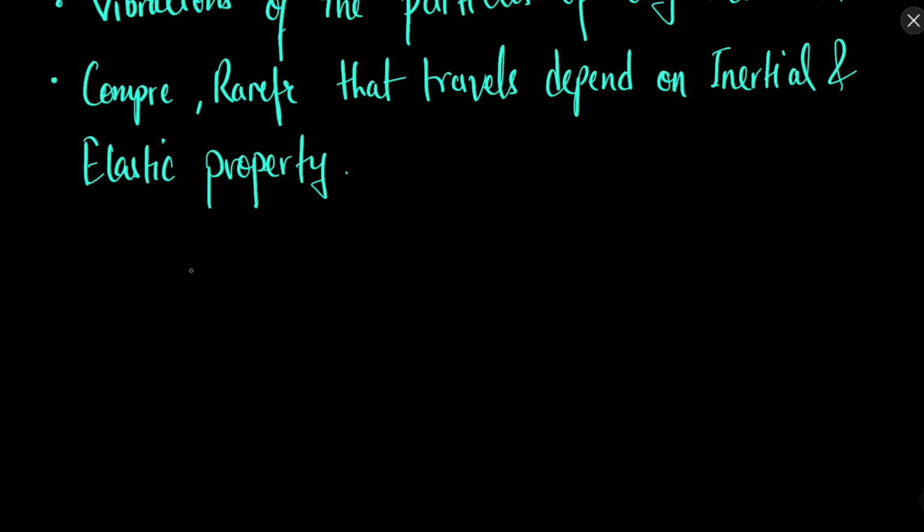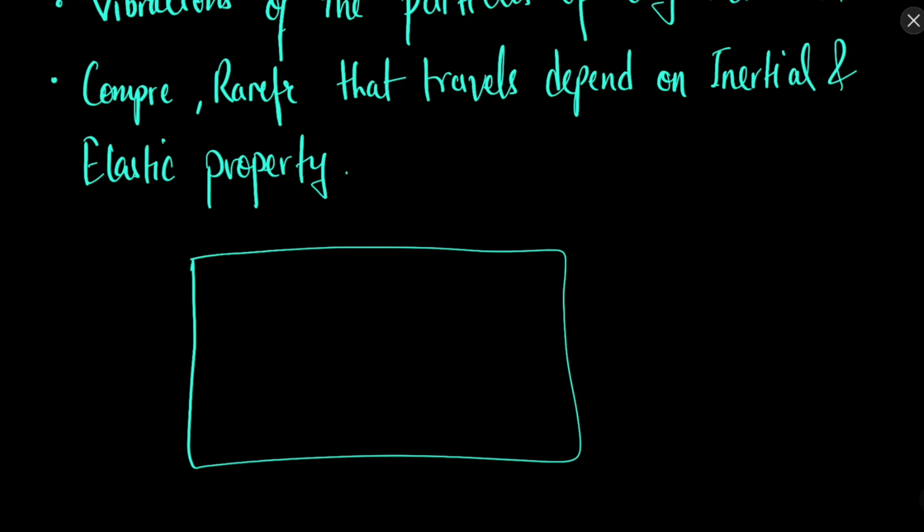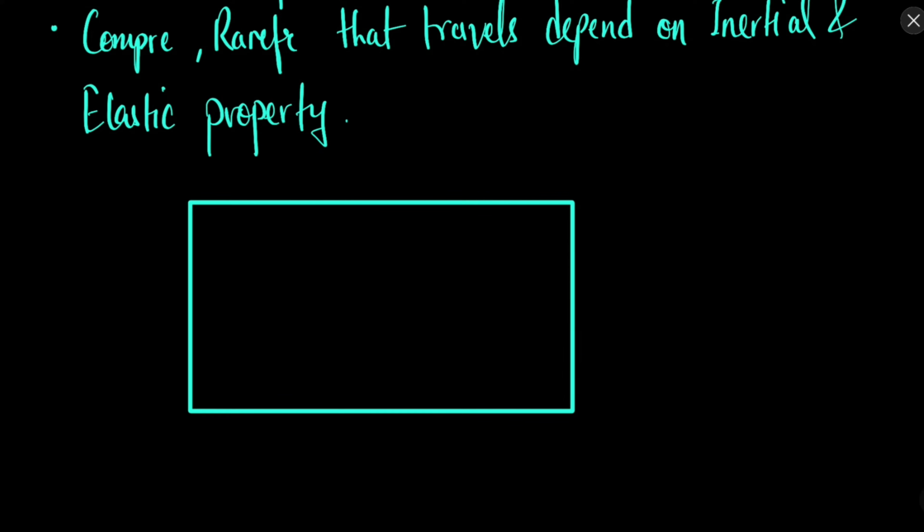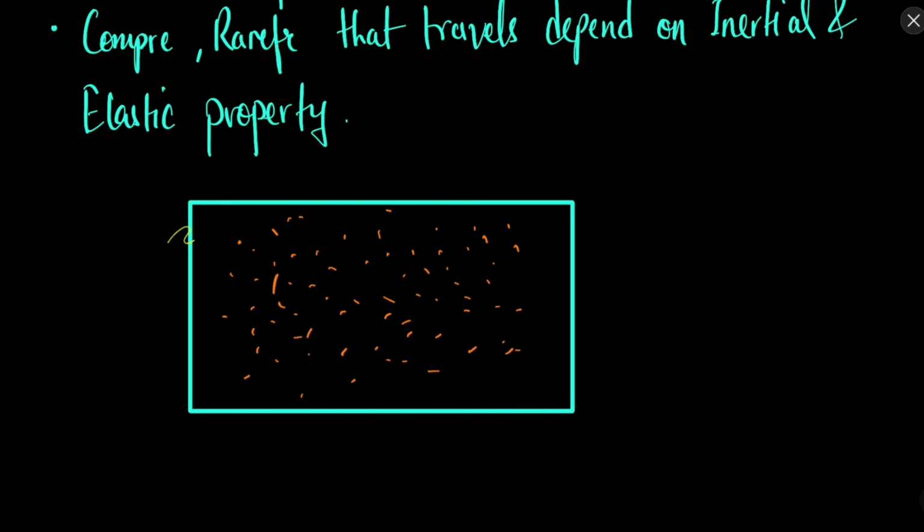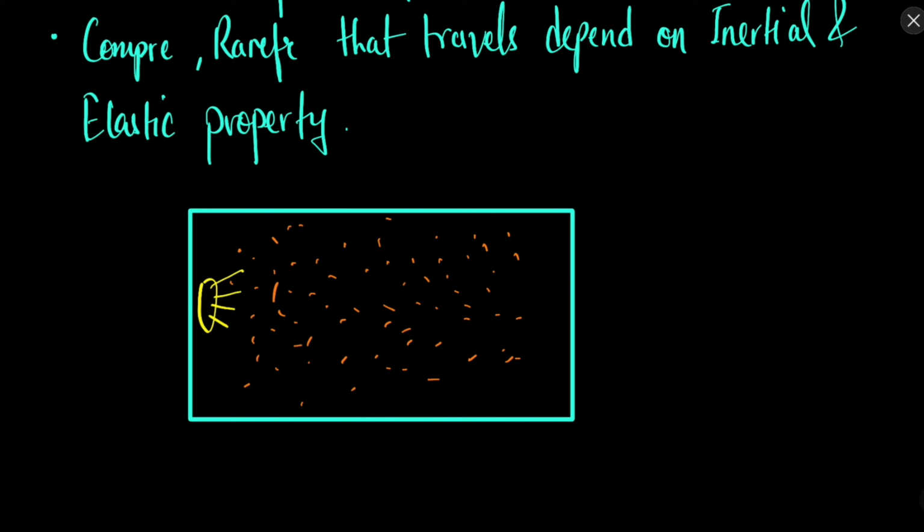For example, let's suppose we have a container or a room, and we have a lot of air particles in this room. Let's say because of any source there is some vibration, and that vibration tries to vibrate the particles of the medium.